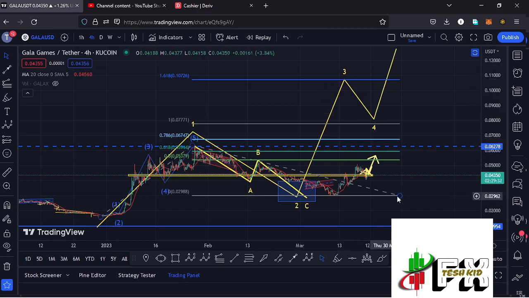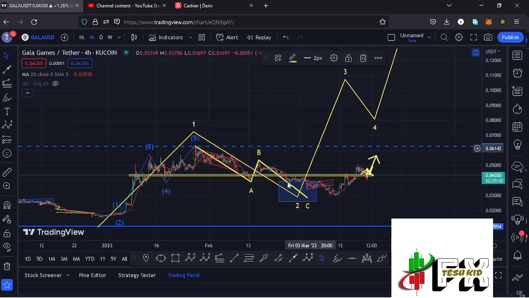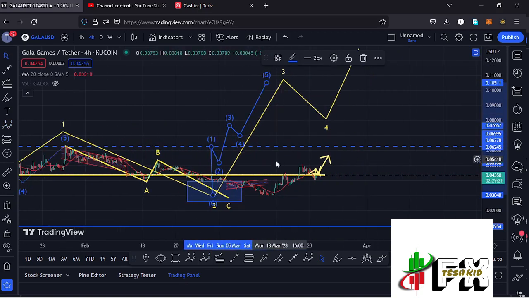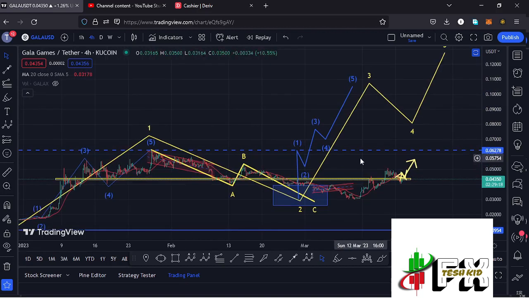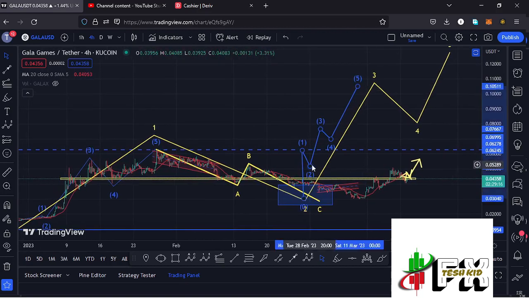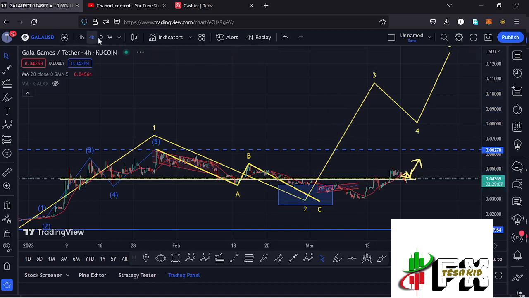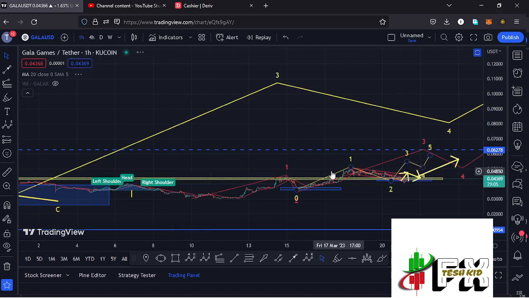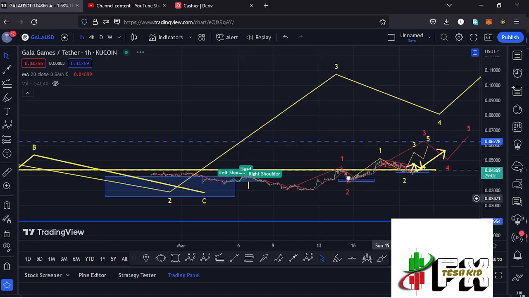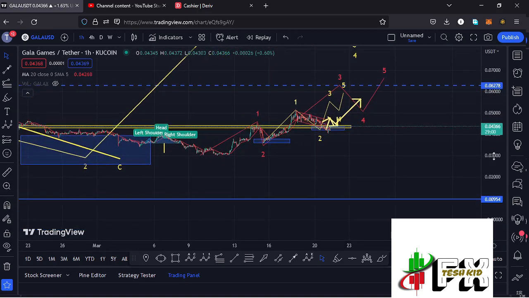And because of the impulsive nature in the formation of that wave 3, I'm also expecting to see a 5-wave structure in formation within the formation of that wave 3, having the wave 5 fully maximizing our target areas and also giving us the high for that wave 3 to the upper side. And I believe this Elliot wave structure, which is a micro Elliot wave count within the formation of that wave 3, is what is going to give me the short-term scenarios that I'm expecting to play out here on the Gala Games chart, and I believe that is better seen here on the 1-hour chart. So jumping to the 1-hour chart for further analysis and also give you the short-term scenarios.